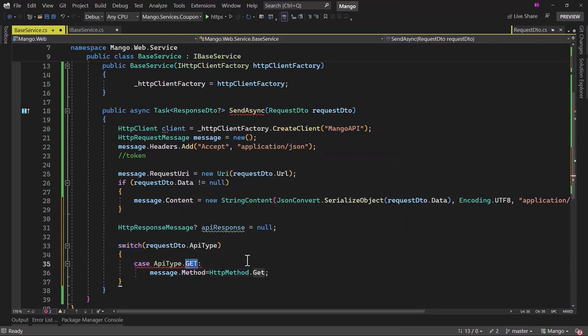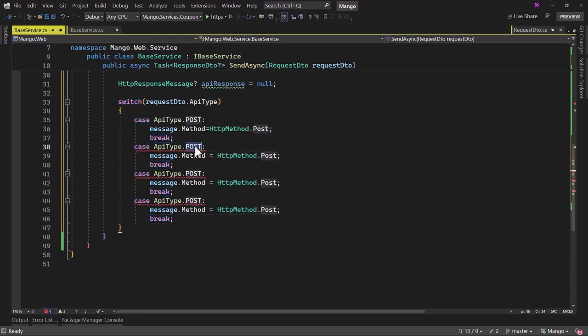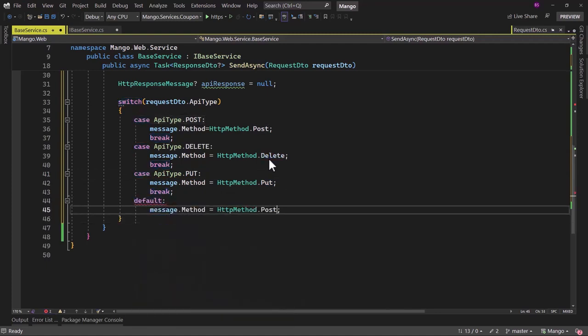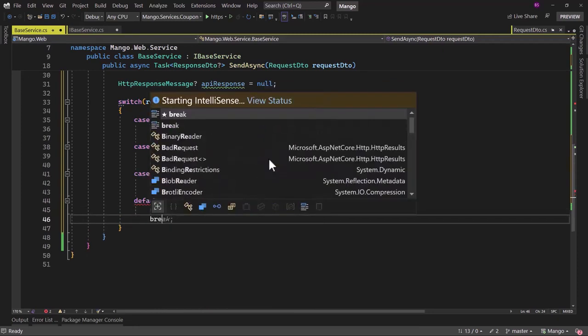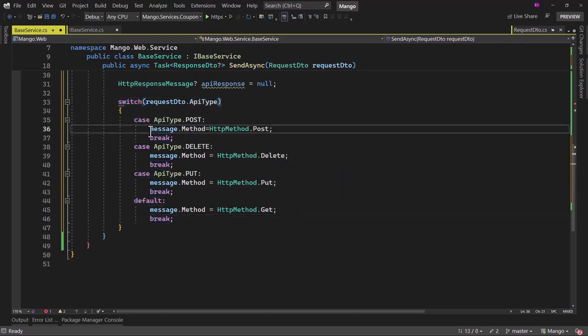But GET, let me keep that as the default one. So let me change this one to be POST here. That looks good. We will add a break condition. Copy that and paste it about 4 more times. We will have the DELETE here, change it here. Next, I will have the PUT request. And finally, if nothing is defined, we will have our default case here, which will be the GET request. And I should have left the break command there. Perfect. Based on the API type, we are setting the message.Method.